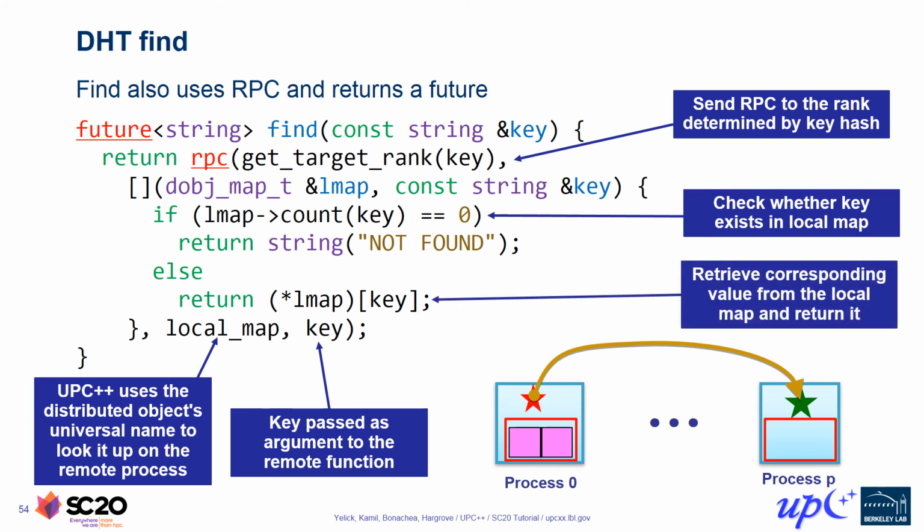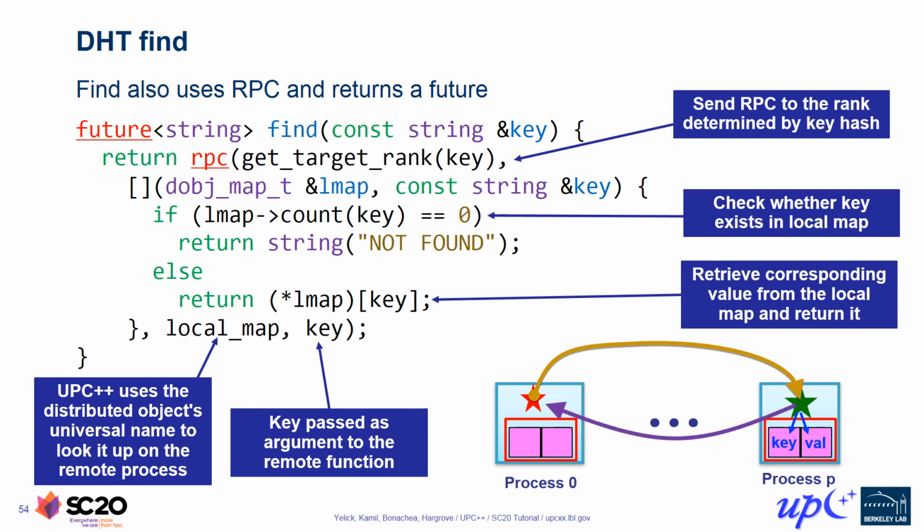Otherwise, we know the requested value is present in the map. We apply the star operator to the lmap dist object, yielding a reference to the std unordered map, and then apply the map's square bracket indexing operator to our key and return the resulting value string. The callback returns a value string, and this string is packaged up into an acknowledgement message that returns to the process which initiated the RPC.